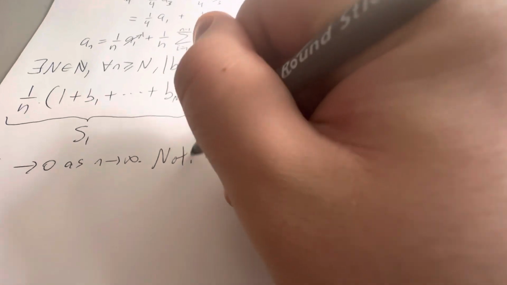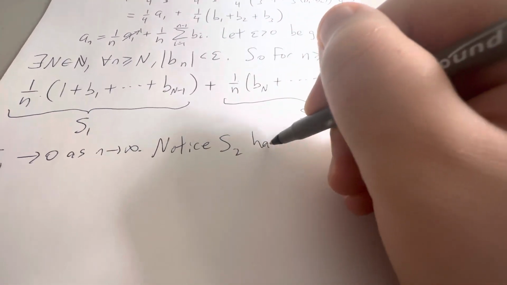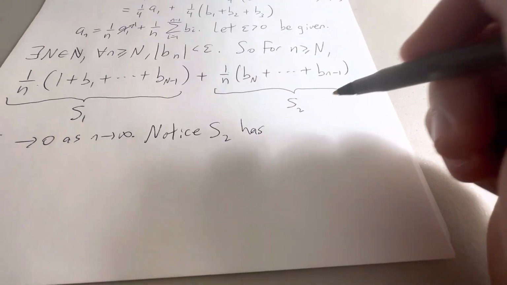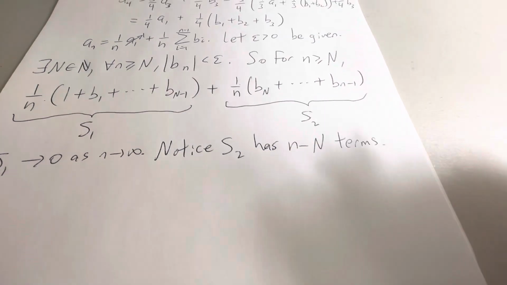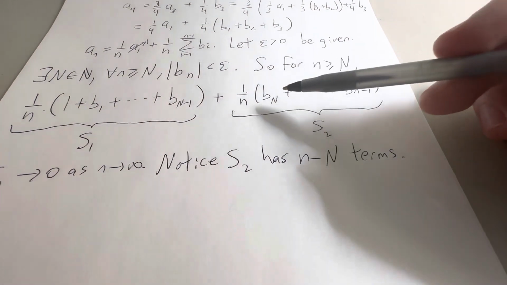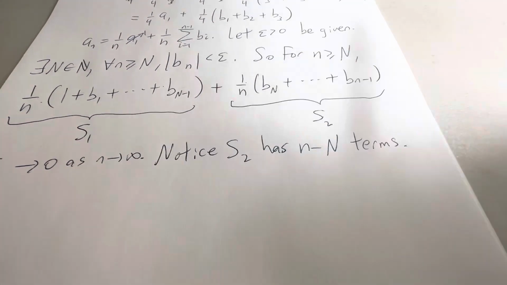Well, notice that S2 has how many terms? n minus big N terms. Because we got rid of N terms here, that's this big N here, and we have a total of n in total.